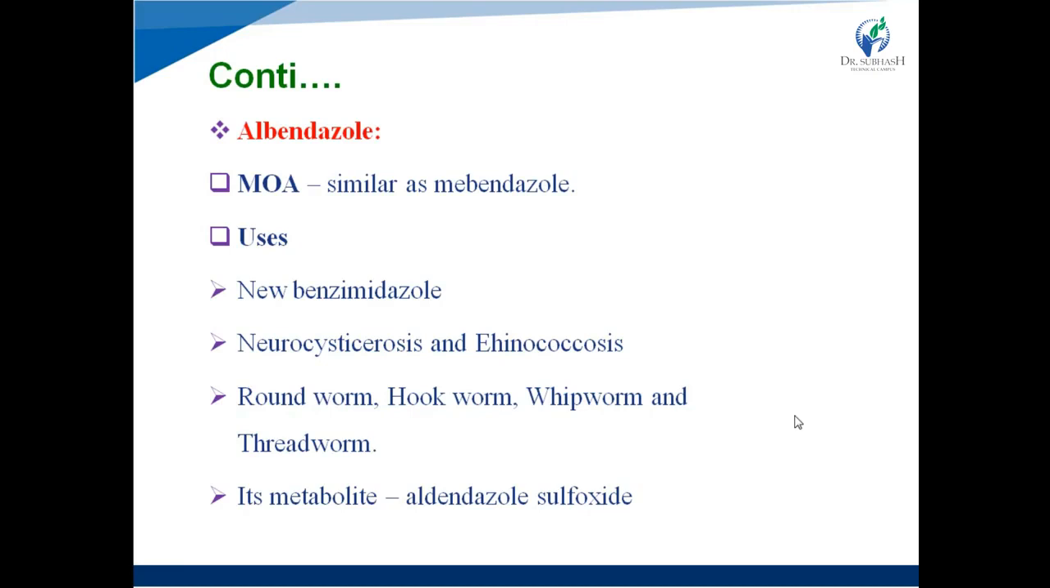It also has effect on roundworm, hookworm, whipworm, and threadworm. Right? Inside the body, albendazole is metabolized into albendazole sulfoxide. Its metabolite, right? And this metabolite, albendazole sulfoxide, also has potent anthelmintic properties. Right?